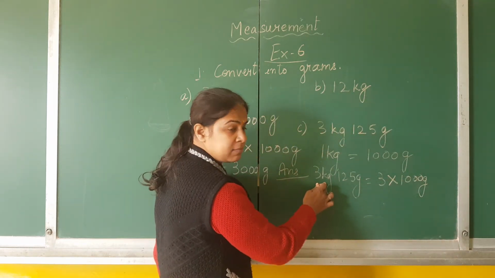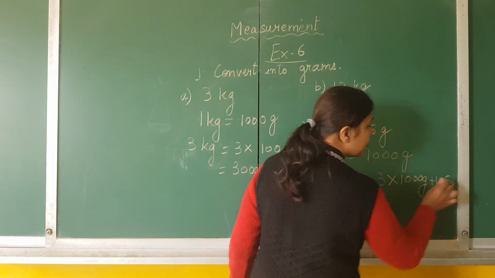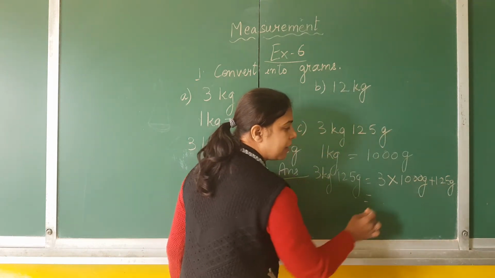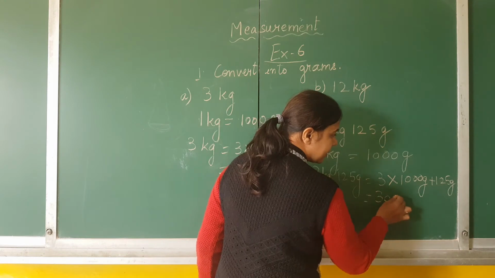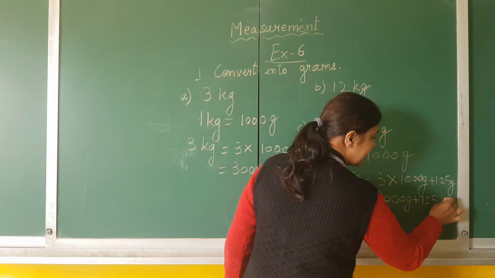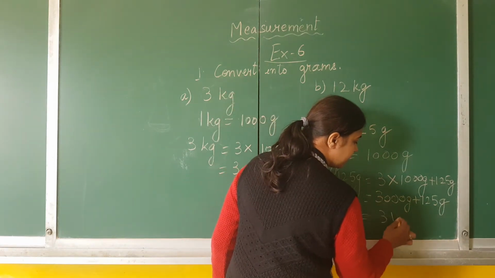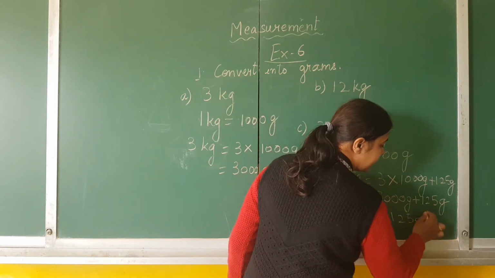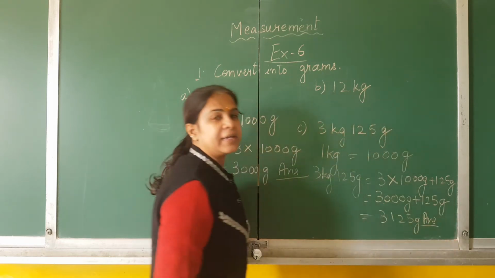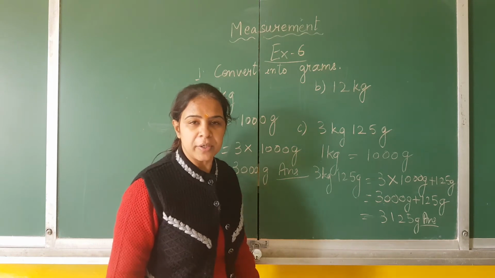This is 3 kilograms plus 125 grams more. So 3 multiplied by 1000 will be 3000 gram plus 125 grams. So children, we will add it. 3125 grams is the perfect answer. So children, the rest of the questions you will do on your own.